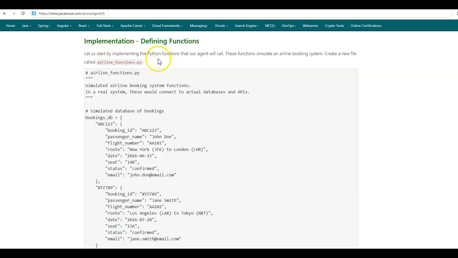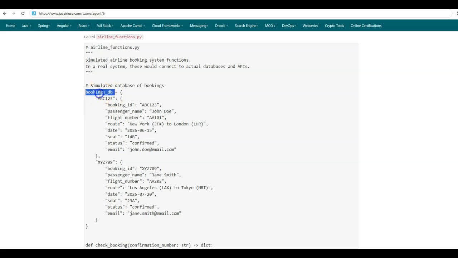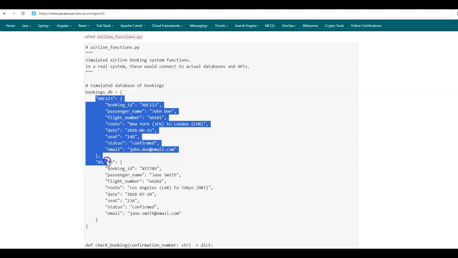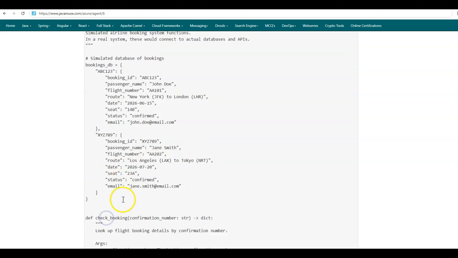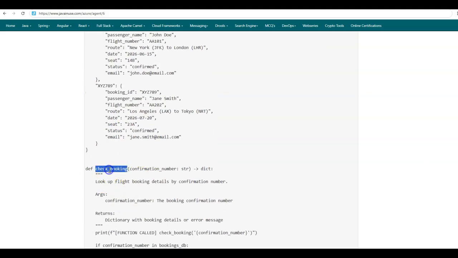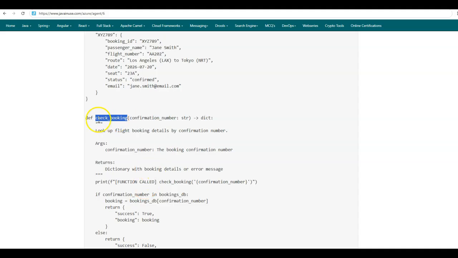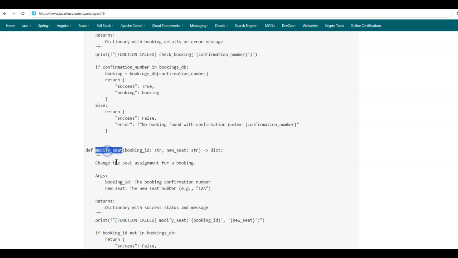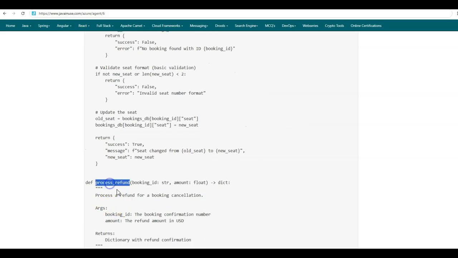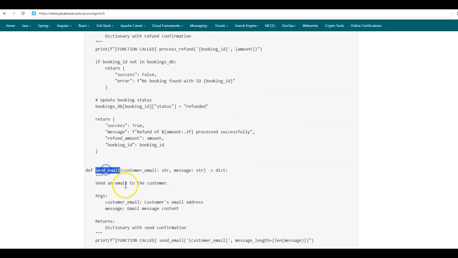So we'll start by implementing the Python functions that our agent will call. These functions simulate an airline booking system. So here we'll be creating a Python file named airline functions. In this file, we'll be making use of a Python dictionary to simulate a database of bookings. So in the simulated database, we have two records of unique booking ID. Next, in this Python file, we define the actual Python functions that will be performing the operations. So there are four operations: check booking, modify seat, process refund, and send email.